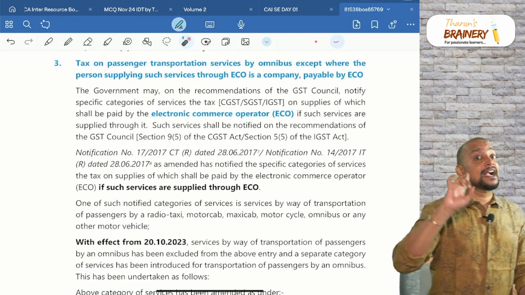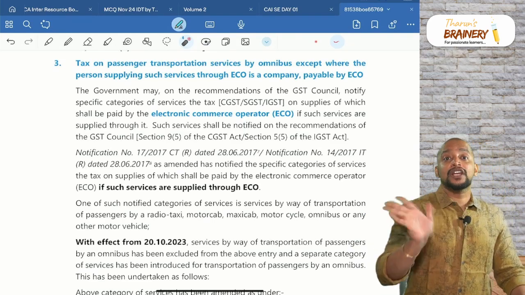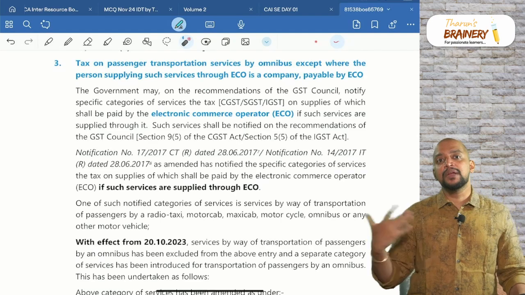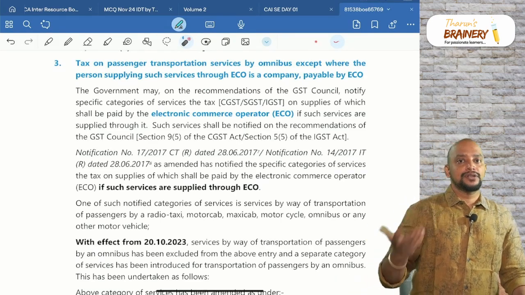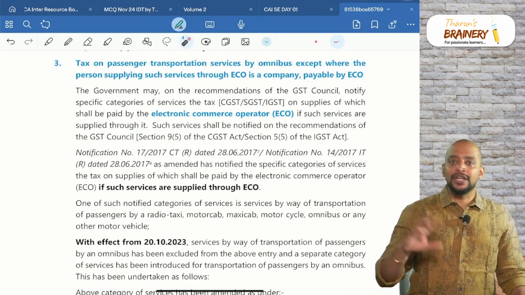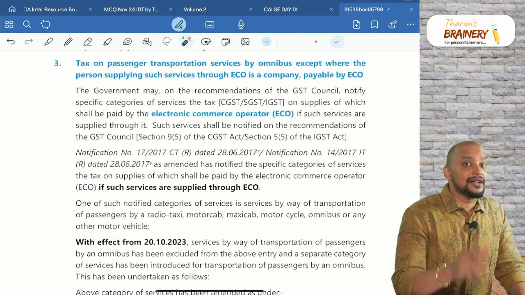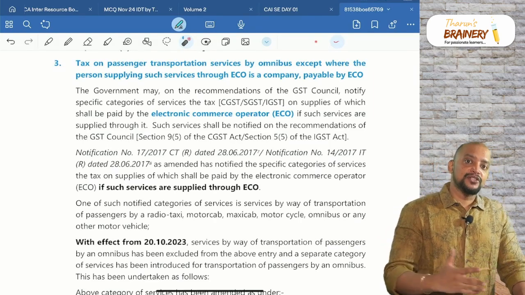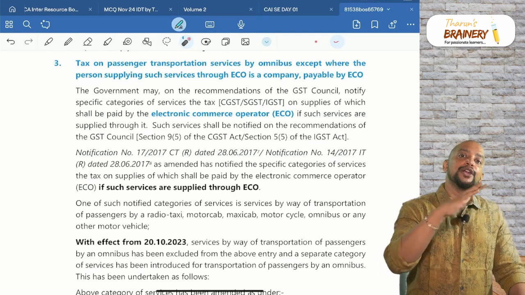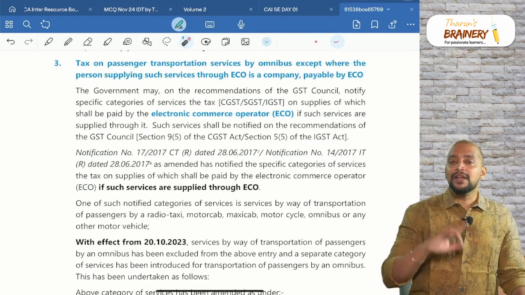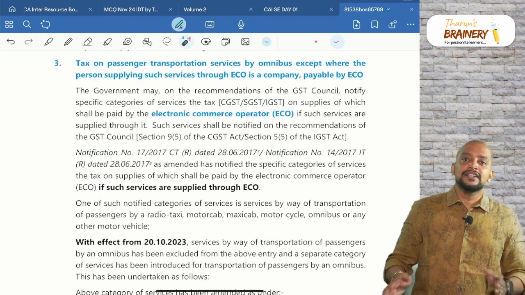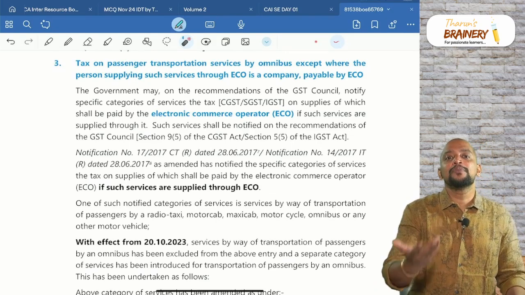And if it is by a company, it will not come under 9(5). So the company only will pay GST, even for big buses. Take Rapido: you will be booking on Rapido. If it is a normal car, Rapido only will pay GST. If it is an omnibus, big vehicles like Xylo or Innova, that may come under FCM, so Rapido will not pay. Red Bus: always the supplier will pay GST because it is an omnibus.